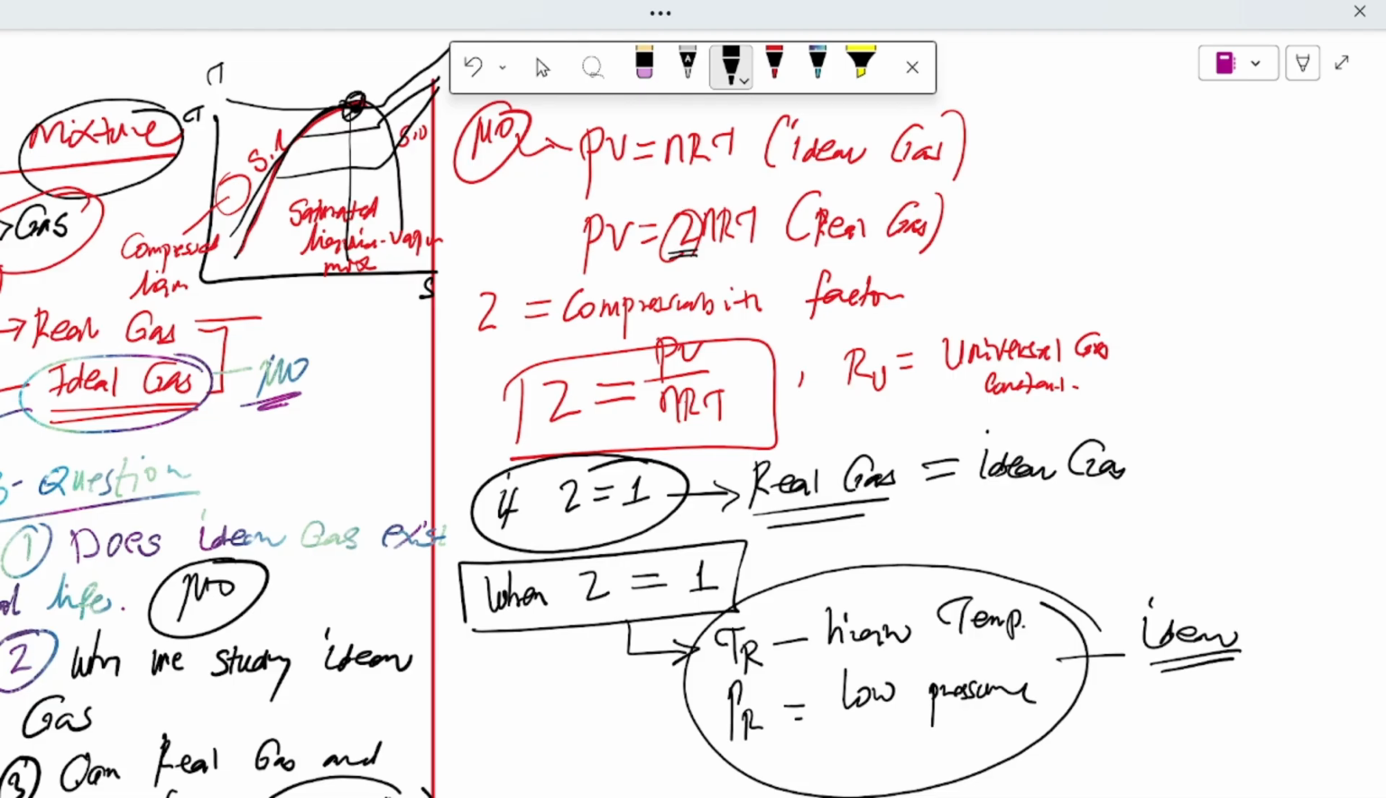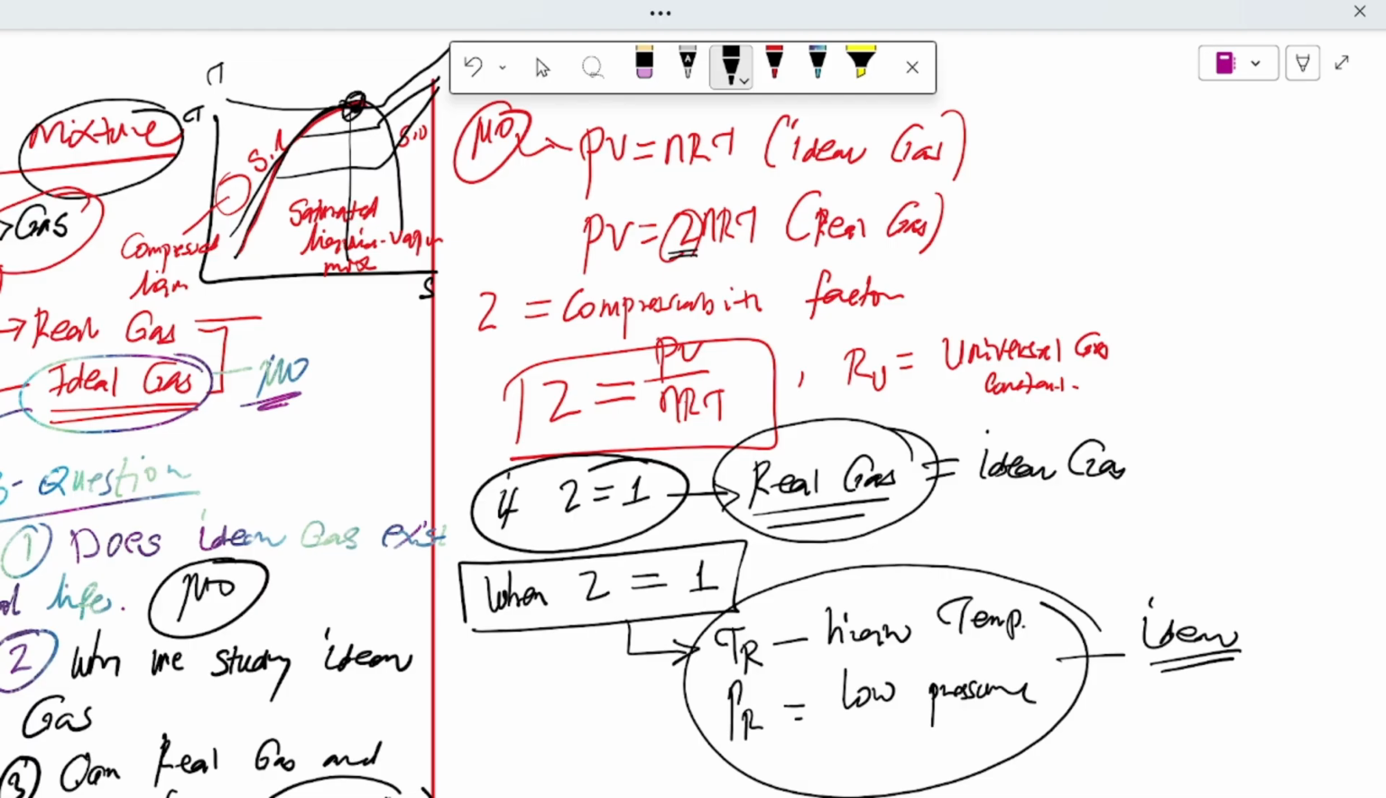Does an ideal gas exist in reality? No, but we treat real gases as ideal gases under some conditions. That condition is air at high temperature and low pressure, which indicates that the Z value, the compressibility factor, is equal to 1.